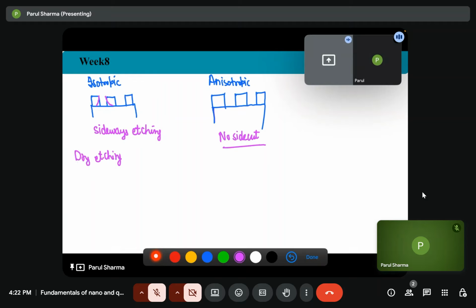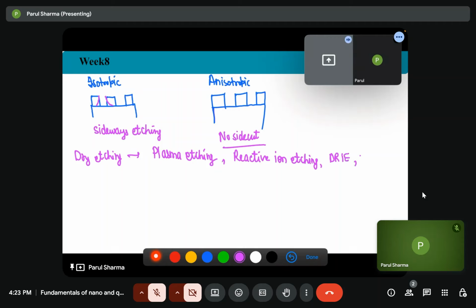So dry etching we can do by plasma etching, reactive ion etching. Then there is DRIE, deep reactive ion etching.